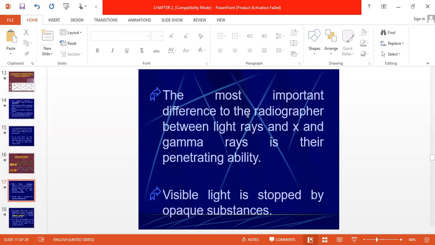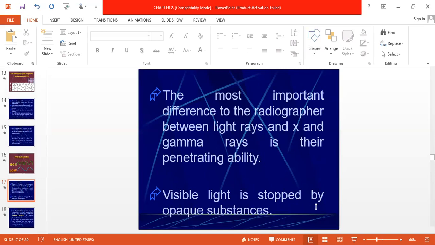The most important difference to the radiographer between light rays and X-ray or gamma ray is their penetrating ability, because X-rays will penetrate through matter but visible light will not. Because of its longer wavelength, visible light will not penetrate through matter. But in case of X-ray, the wavelength is very short, and in case of gamma ray, the wavelength is also short, so they have easy penetrating capabilities.